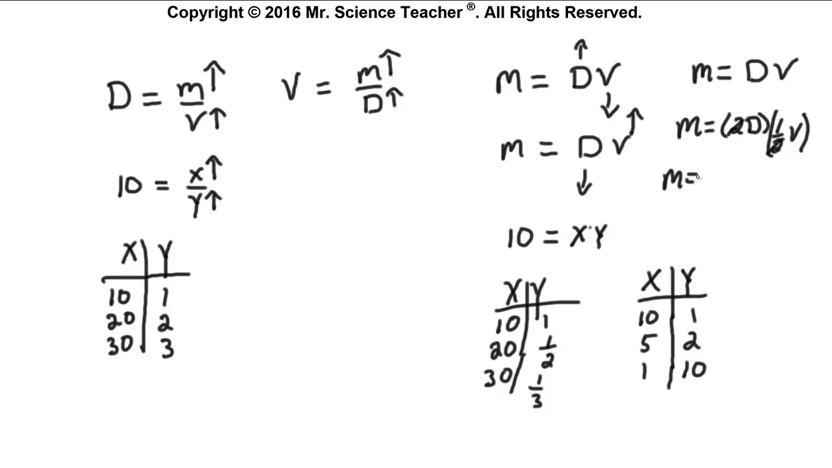Well, what if I tripled the density? What if I triple the density? How is the volume affected? That's exactly right. I'd have 1/3 of the volume. I'm sure hoping that you said that.